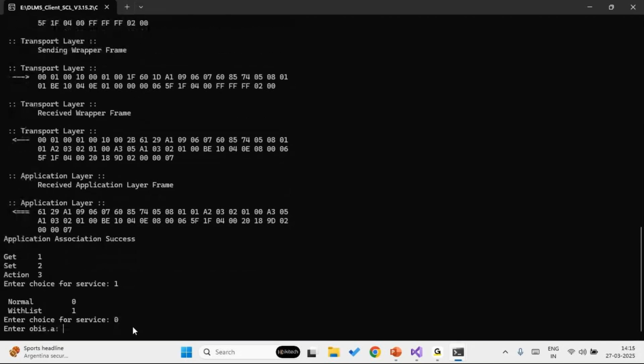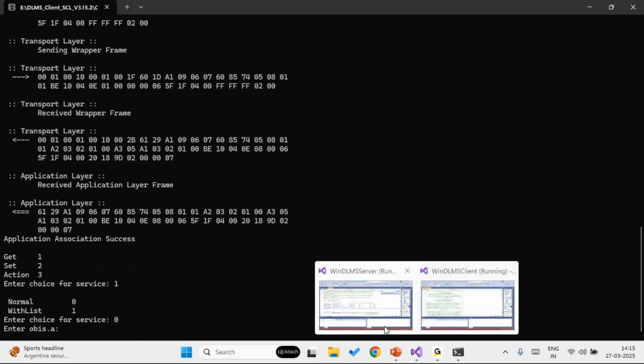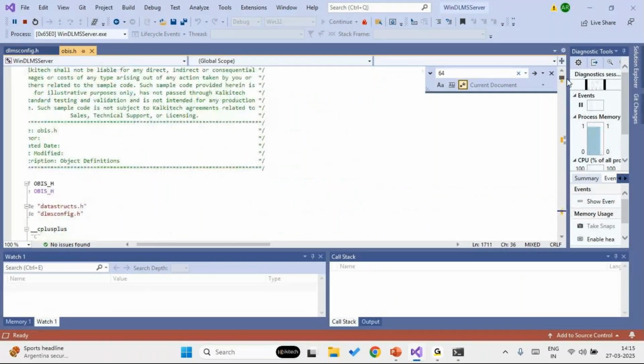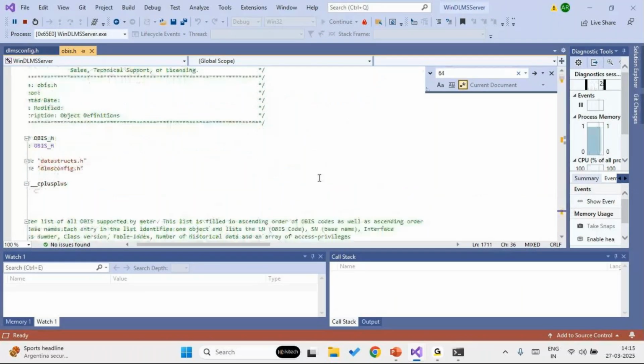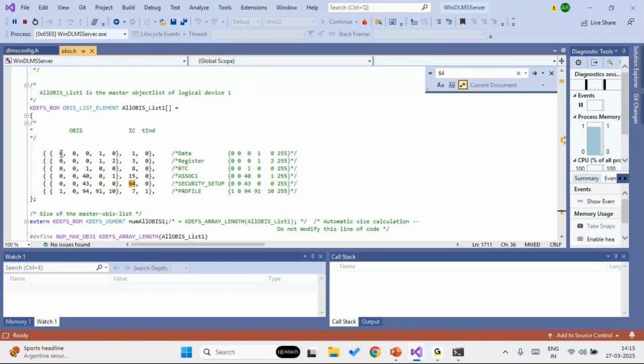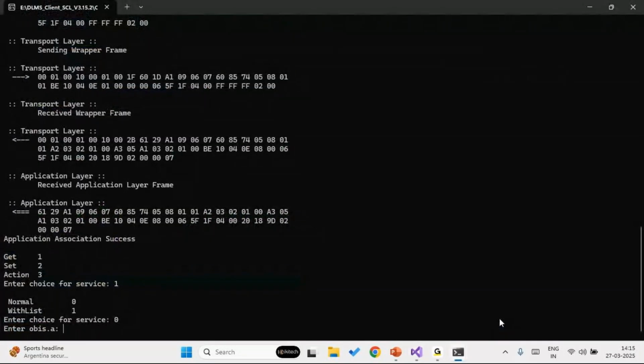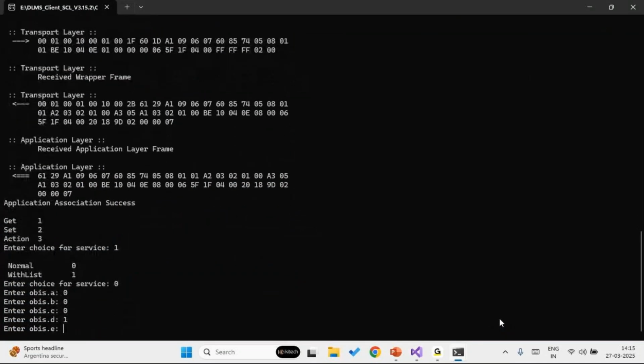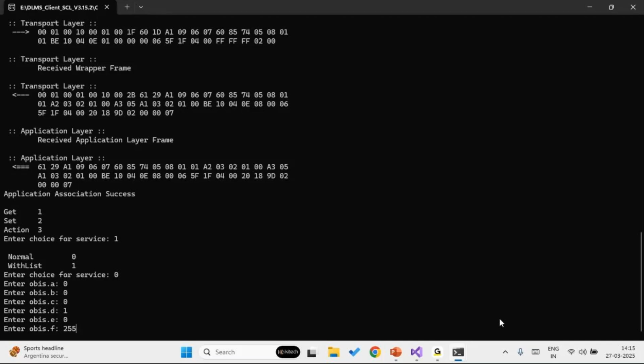Choosing it as 1. Now going back to the meter implementation and to the object list so that you can see what are the objects that we can try to fetch. So this is our object list as we have seen earlier, and from this list, first let's try to do a get on this IC1 data object attribute 2 or the value attribute. So we have to give the OBIS code in our client. The OBIS code is 0001025. These codes can be given according to how you want or according to your requirement. It can be customized and given.